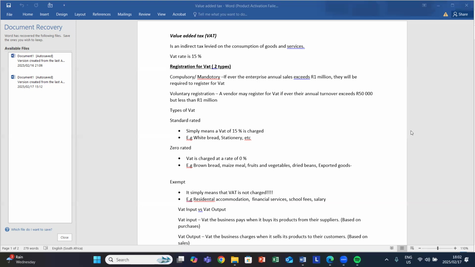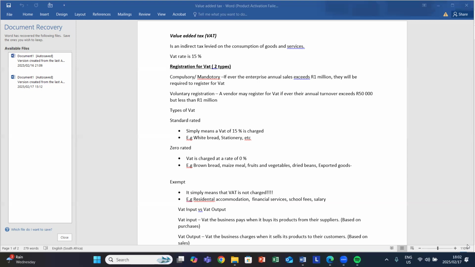So let us look at our types of VAT. The first one that we have is standard rated. These are the key terms which you're supposed to know. What is meant by standard rated? It simply means that VAT of 15% is charged. If you ever see an item and they say that it's standard rated, just know that that product is charged VAT. Examples of products that we have are white bread, stationery, and etc.